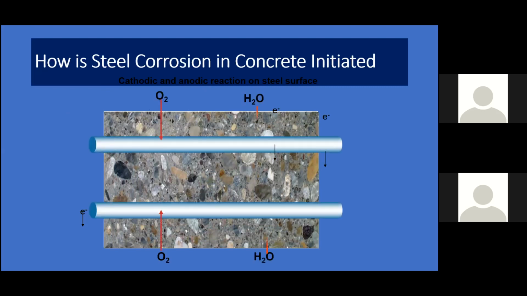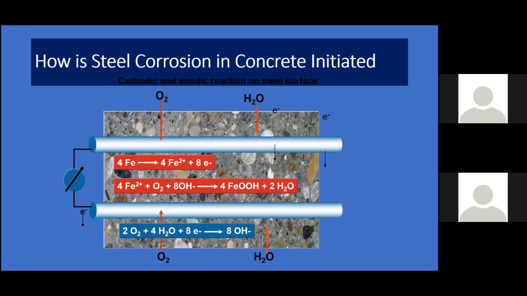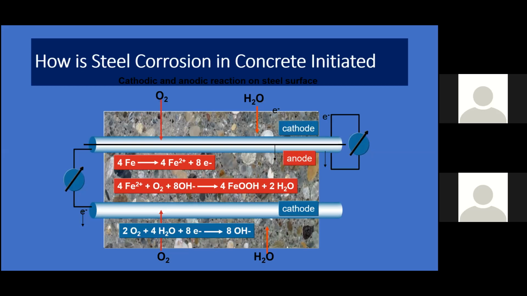This is the concrete structure where I want to show you, corrosion is an electrochemical process. If you look at the iron, it loses electrons, and those electrons are taken by the oxygen. Oxygen gains electrons, so oxygen is reduced, iron is oxidized. See, this oxidation reaction creates a cathode and anode. And normal concrete is non-conductive. It cannot transfer electrons very easily.